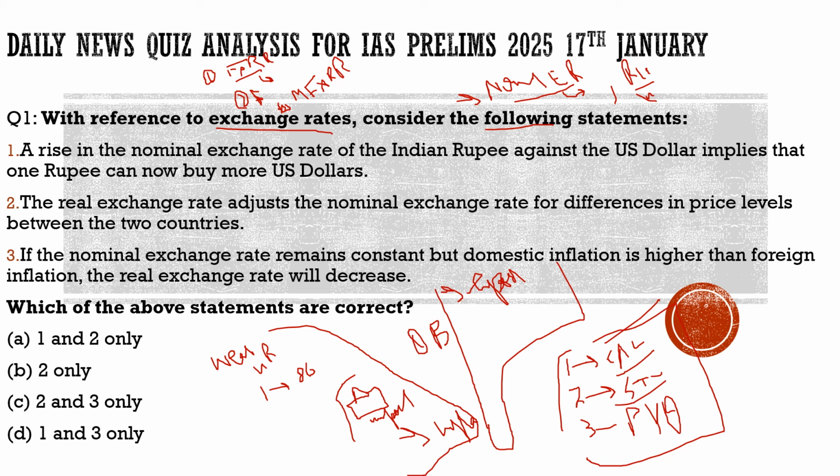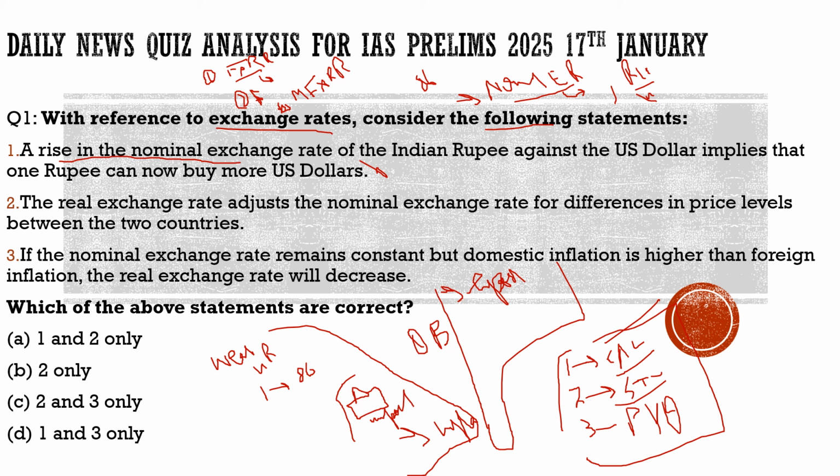Rate of the Indian rupee against the US dollar implies that 1 rupee can buy more dollars. Totally incorrect. 1 rupee can't, you need more rupees to buy a dollar. So this statement is incorrect, as the nominal exchange rate has increased for the Indian rupee against the US dollar. It means that you will need more rupees to buy $1. So this statement is totally incorrect. That we had understood from this discussion also.